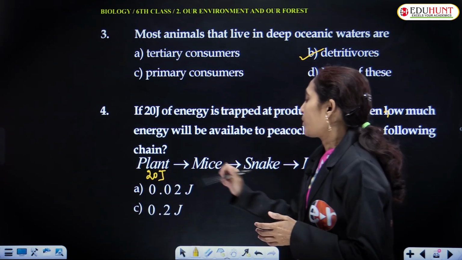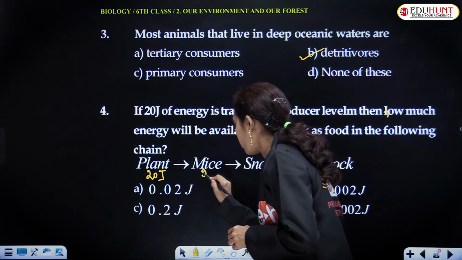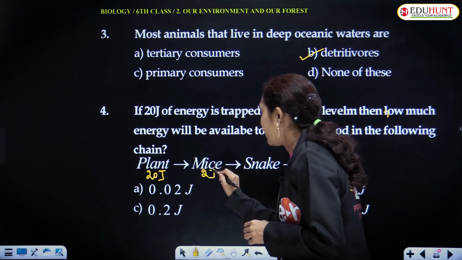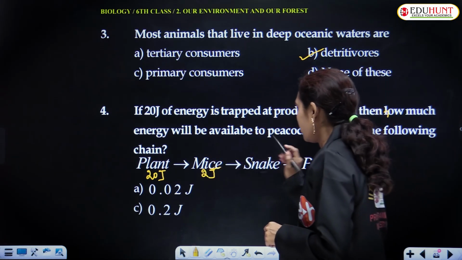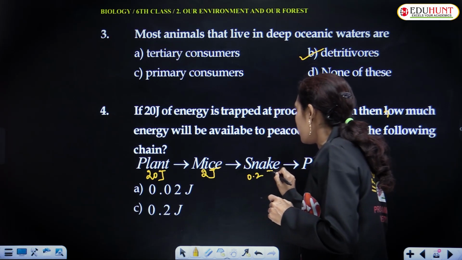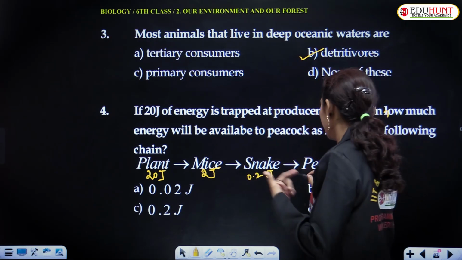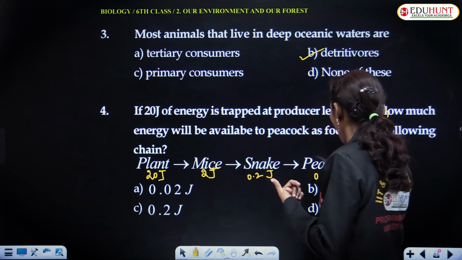That means out of 20 joules, only 2 joules will go to mice, and from the mice, 10% of 2 is 0.2 joules to snake, and then to peacock 0.02 joules.